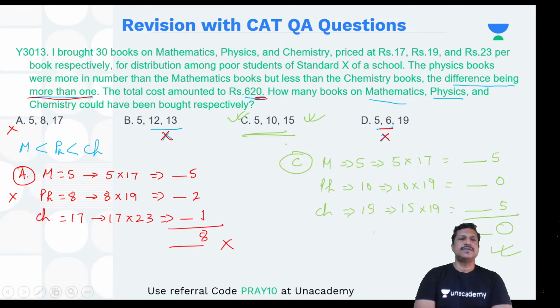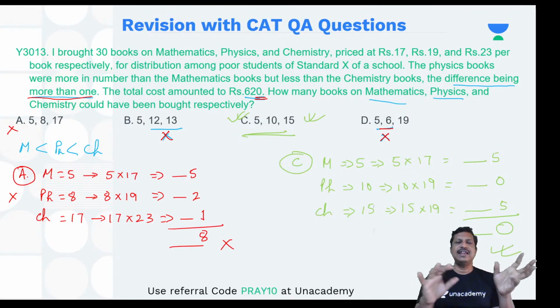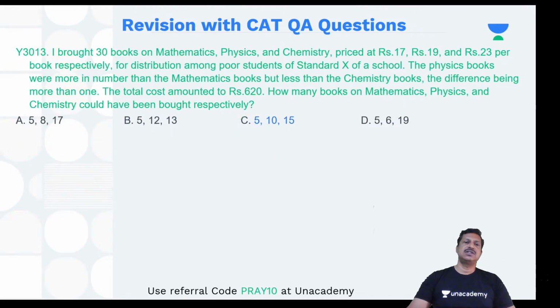Is this clear to all of us? So can you see that? See, this is a real-time CAT question, and then you can pick up option and you can eliminate the options so nicely. And if there are two options left out, I can use the unit digit also to get the answer. So that's something quite interesting for you. Okay. All right. So let's move further. So this is your answer.